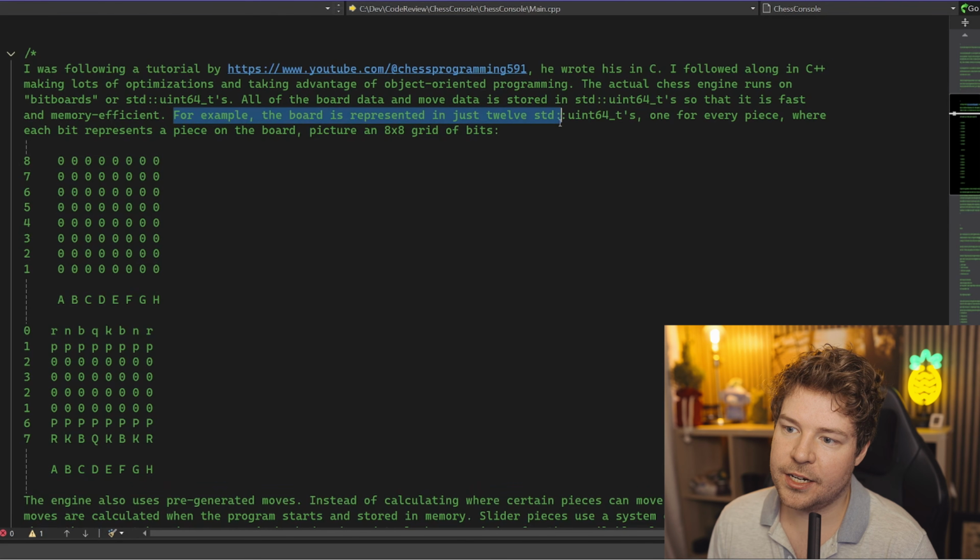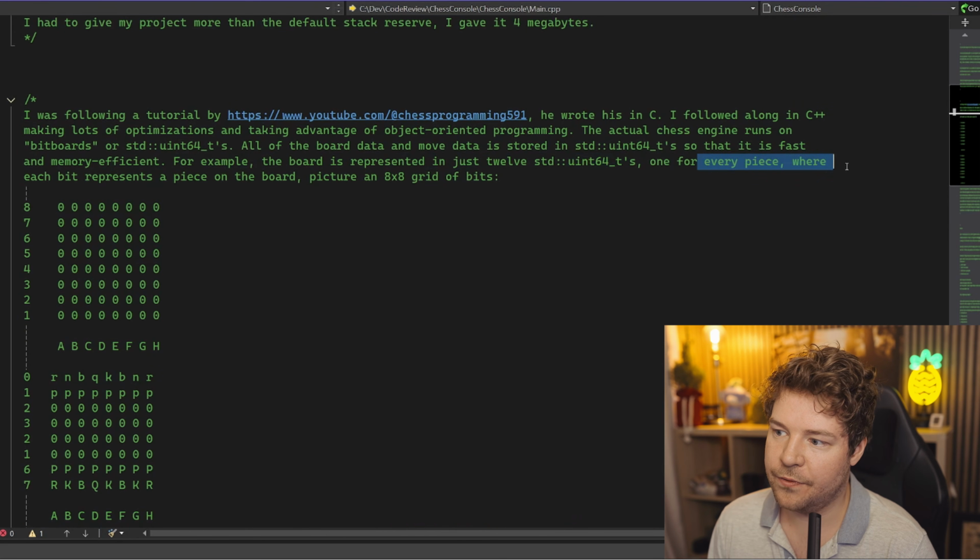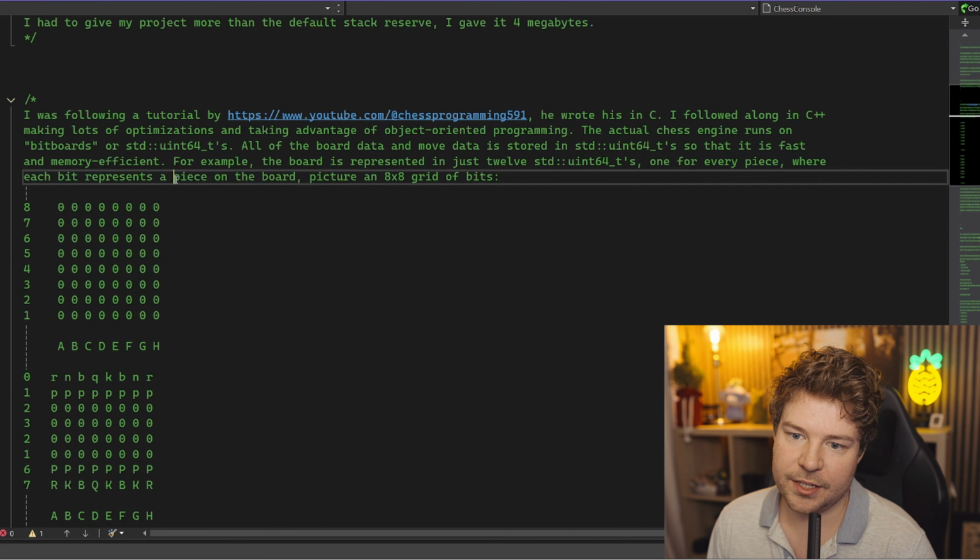For example, the board is represented in just 12 uint64_ts, one for every piece, where every bit represents a piece on the board.